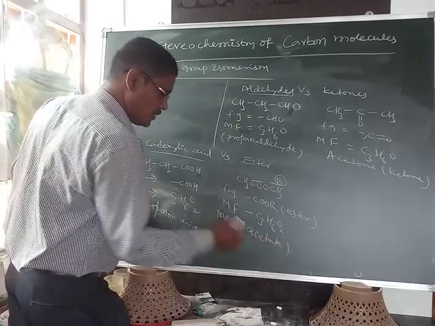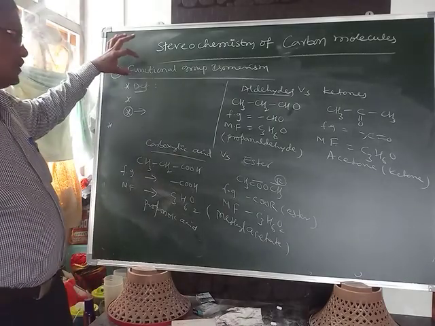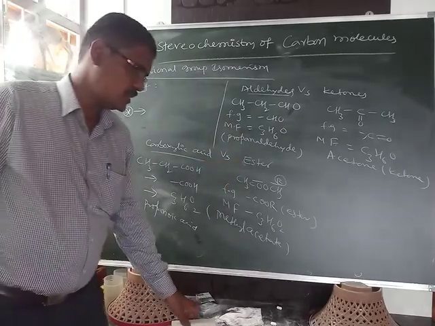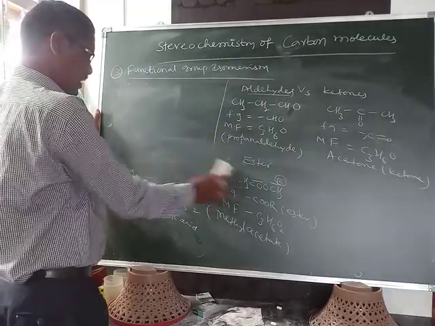The name of this compound is methyl acetate. Carboxylic acids exhibit functional group isomerism with esters. Okay, so this is one more example. Next one only.